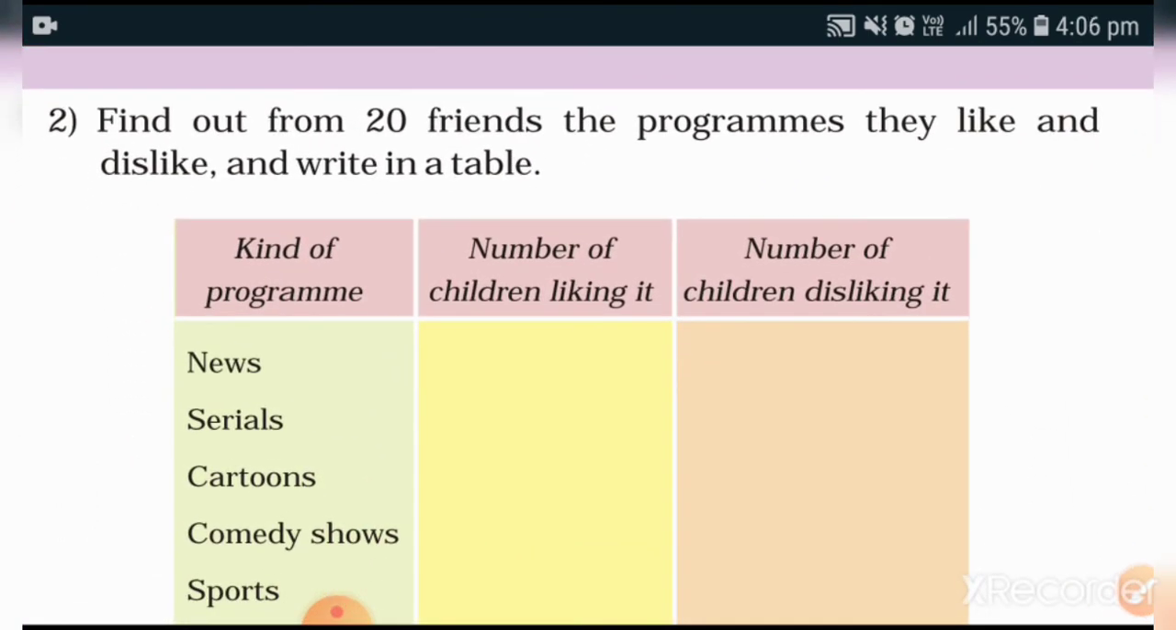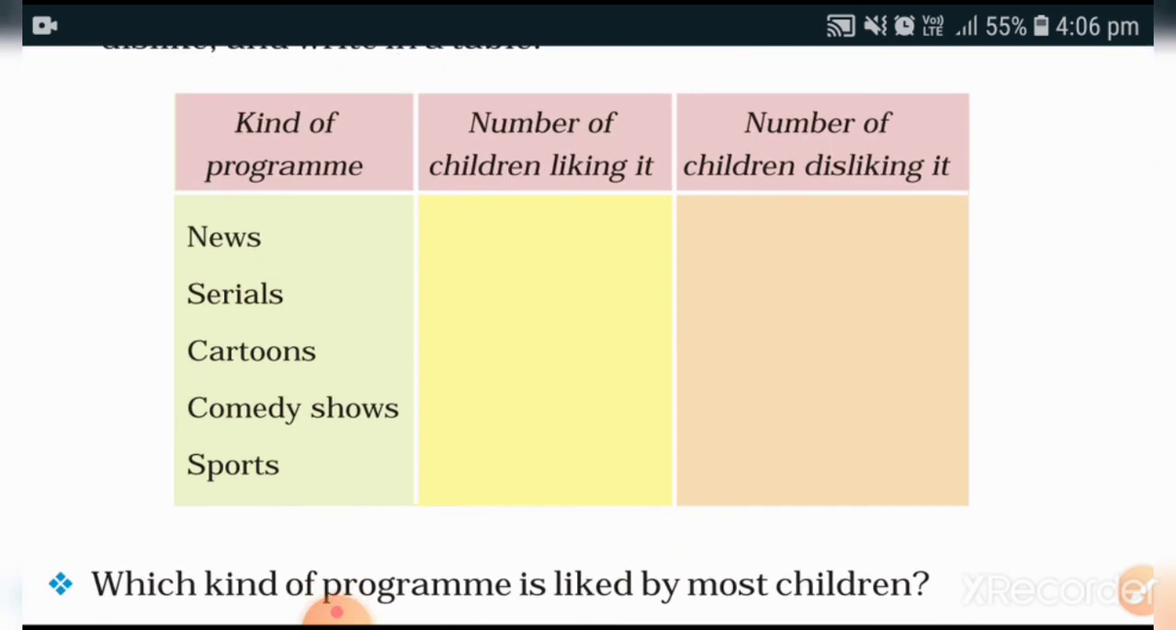Now table number 2, about program only. Find out from 20 friends the program they like and dislike. Same as it is, but this is the record of your friends.